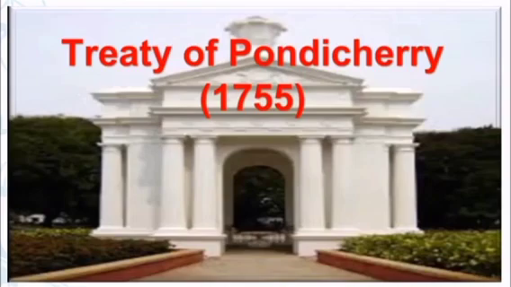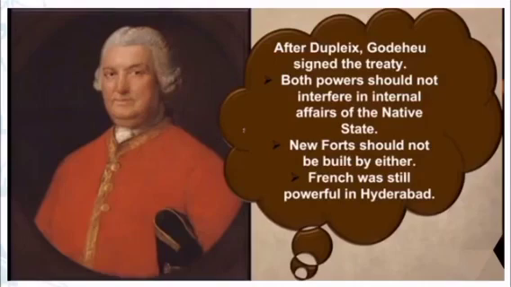This war ended with the Treaty of Pondicherry, signed in the year 1755. As we have seen, Dupleix was recalled to Paris by the French government. Godeheu became the Governor General after Dupleix, and he signed the Treaty of Pondicherry.